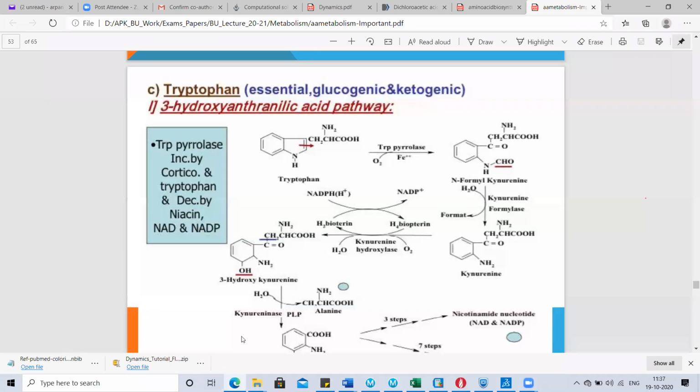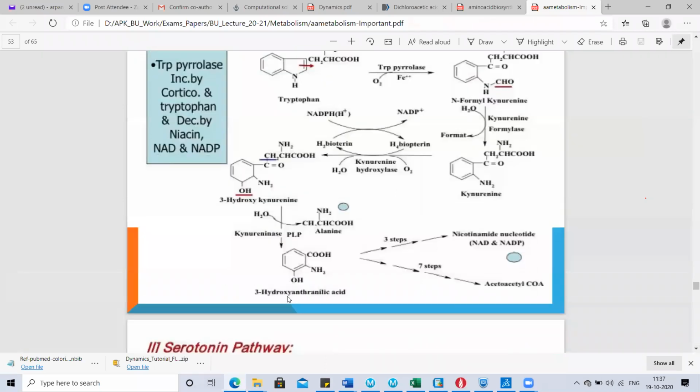3-hydroxykynurenine, in the presence of kynureninase, gets converted into 3-hydroxyanthranilic acid. 3-hydroxyanthranilic acid via 3 steps is converted into nicotinamide nucleotide, or it can undergo 7 steps of reaction and be converted into acetoacetyl-CoA. So this is basically a larger pathway.